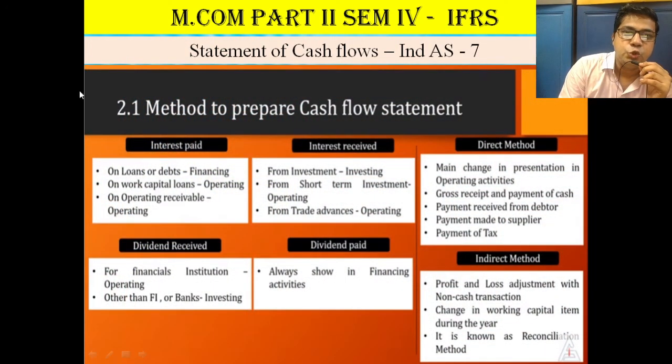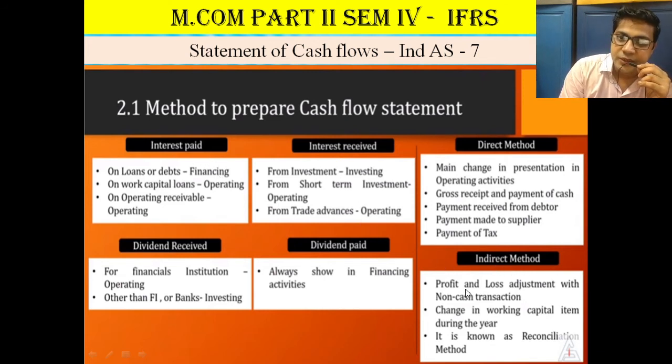So there are two methods under the cash flow statement: direct method and indirect method. In the direct method, we have to present in operating activities the gross receipts and payments of cash, payment received from debtors, payment to suppliers, or tax payment also we have to show. That means interest paid, interest received, that we have to put.